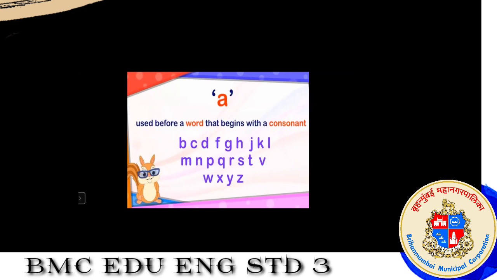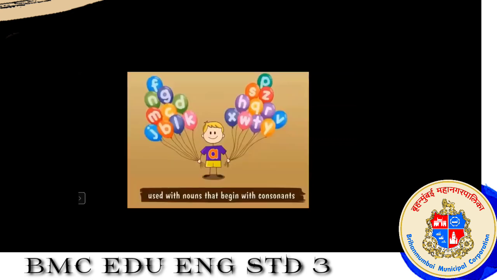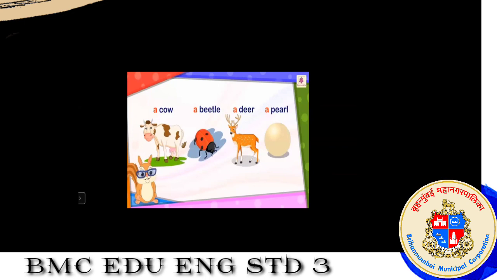Now, for example, the twin brothers have different hobbies also. A always likes to play with consonant balloons. Yes, he has that hobby. He likes to play with a consonant balloon, and it is used with nouns that begin with a consonant letter. Now see here, the first one: a cow, a beetle, a deer, a pearl.